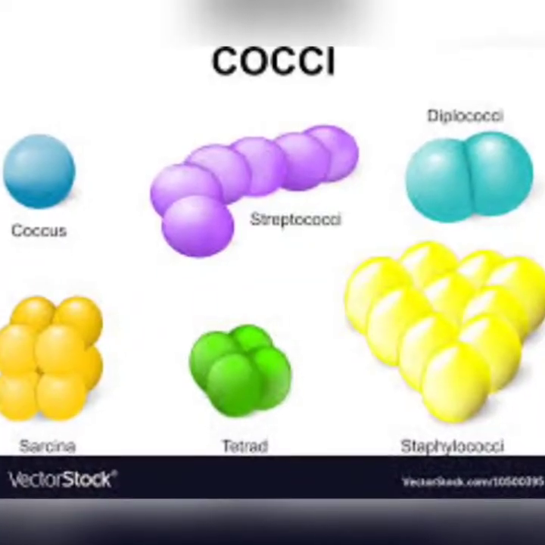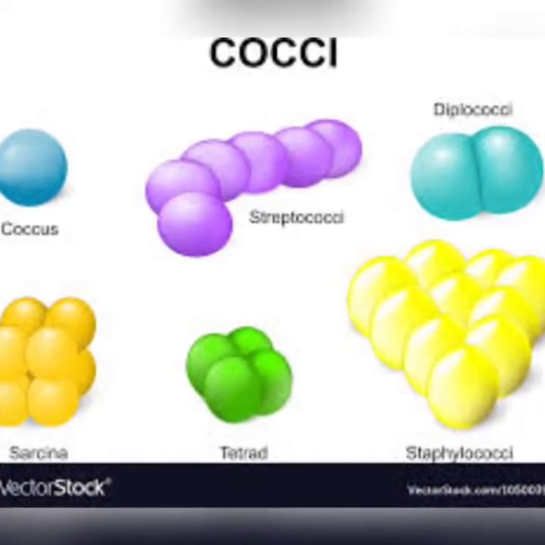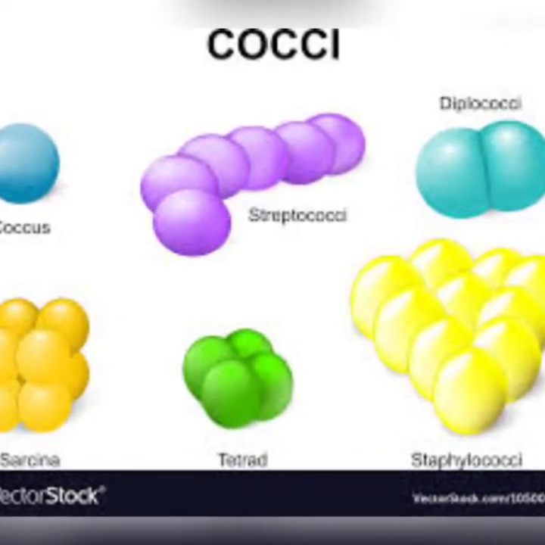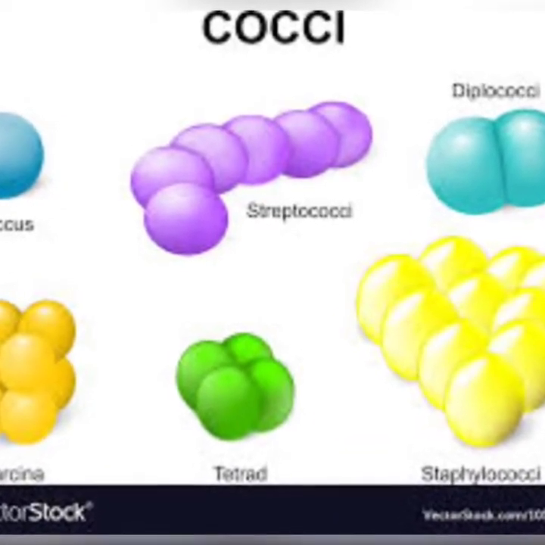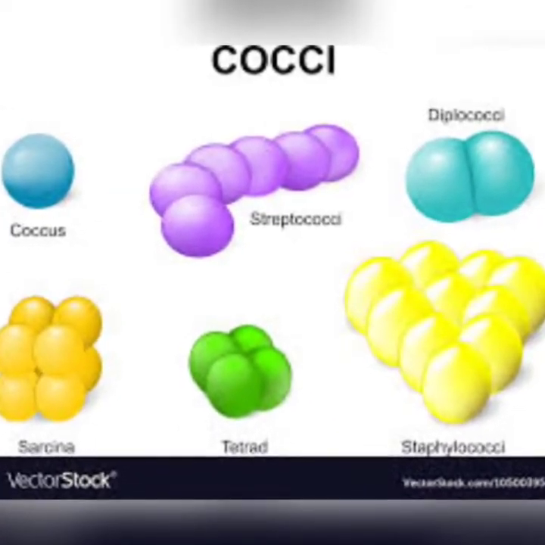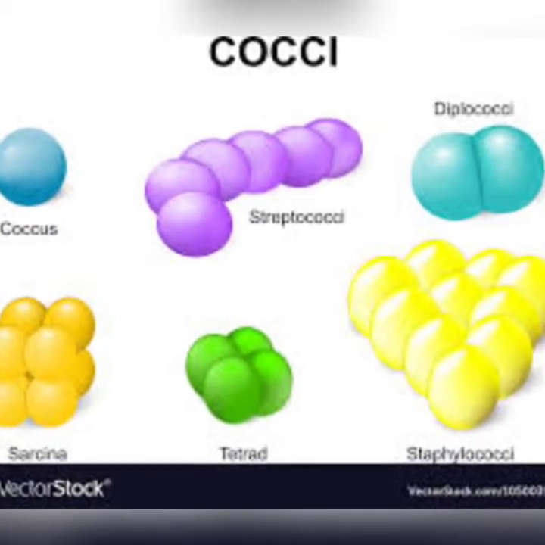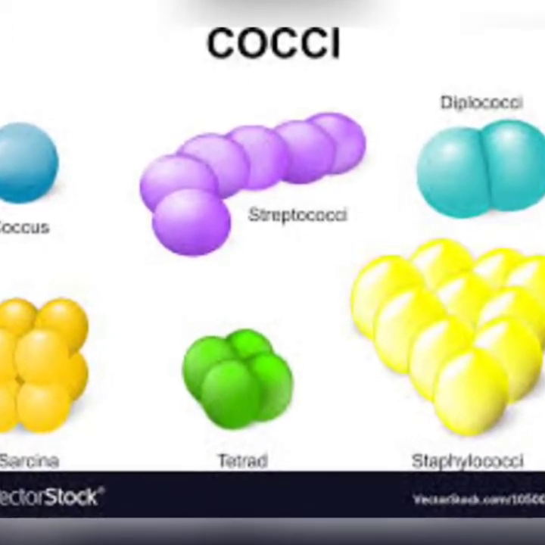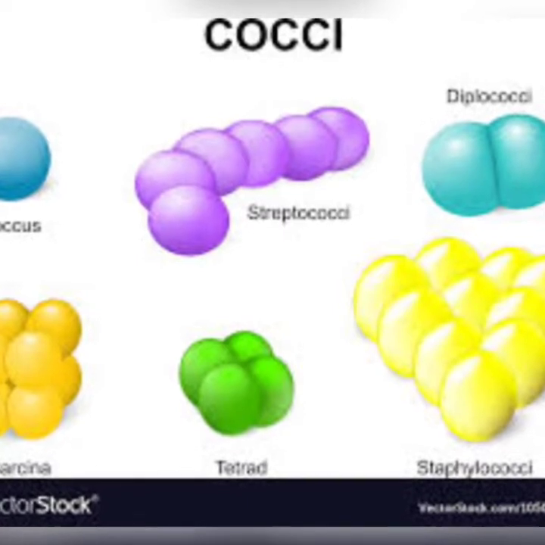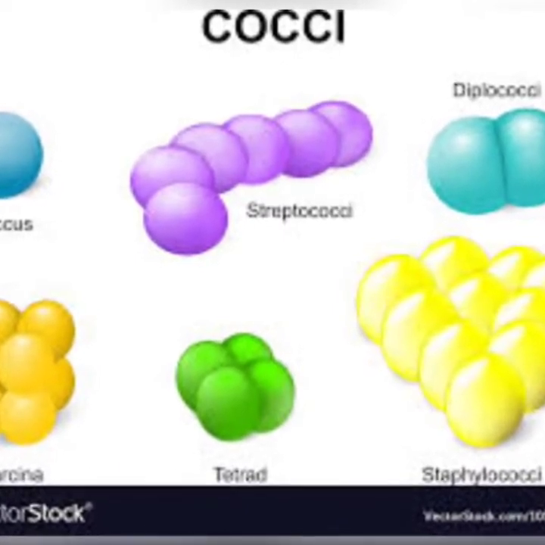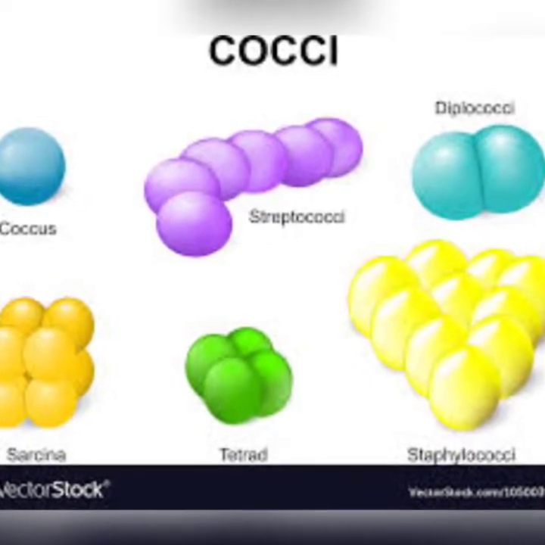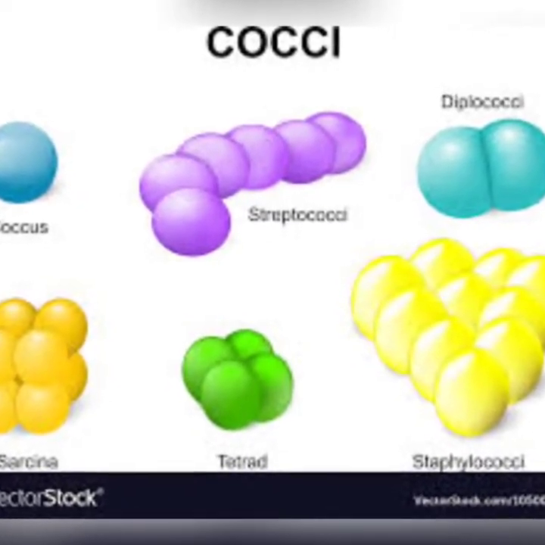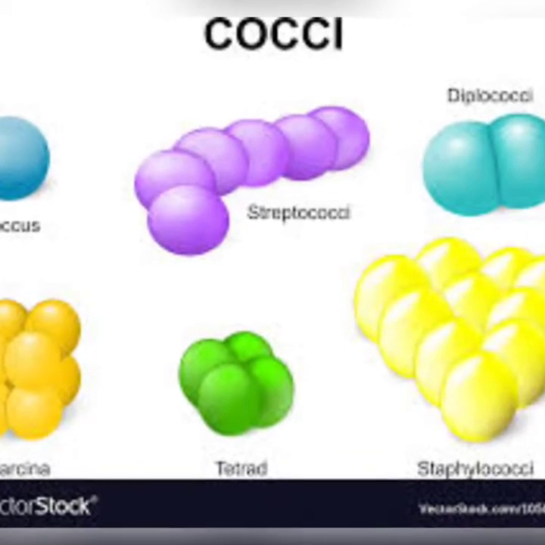The round shaped bacteria are known as cocci. If 2 round shaped bacteria are joined together, then this is called diplococci. When they join to form a chain like structure, this is called streptococcus. When they form a cube like structure, this is called Sarcina. And when they form a bunch, this is called staphylococcus.